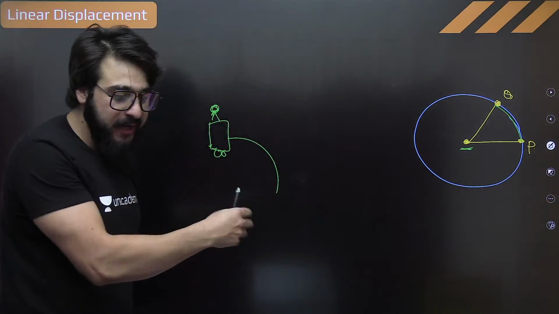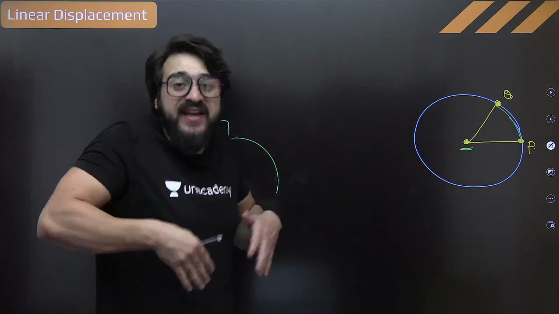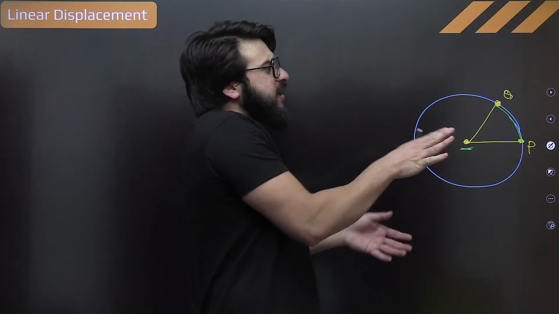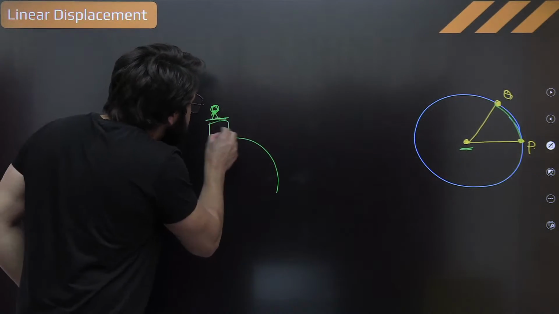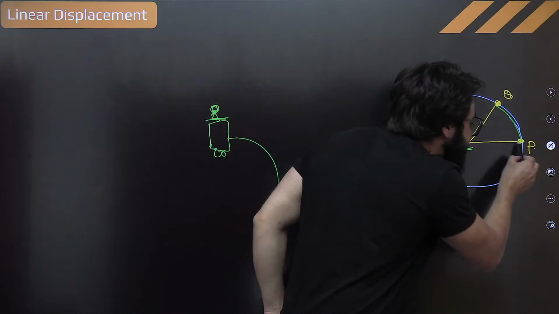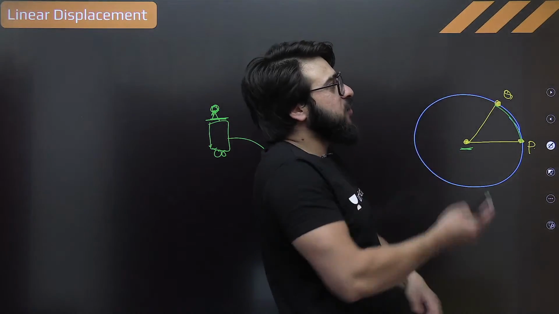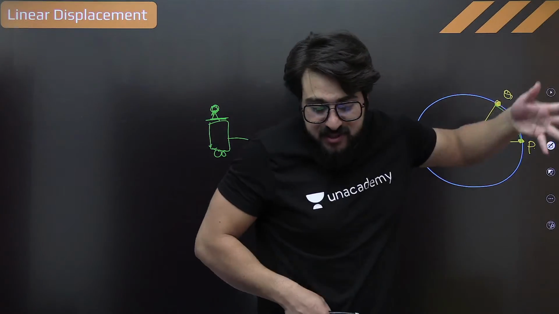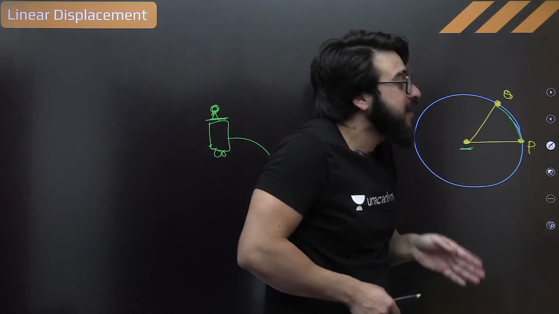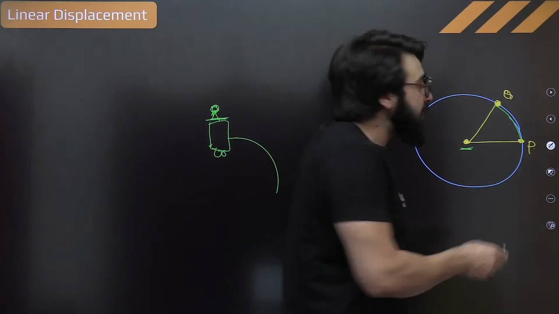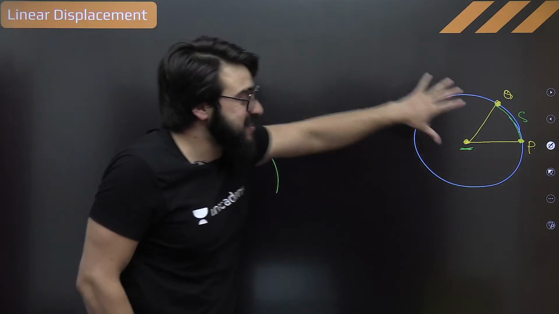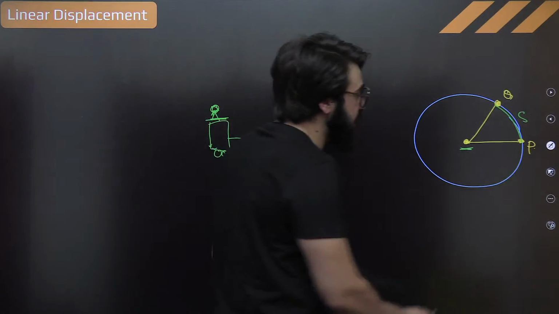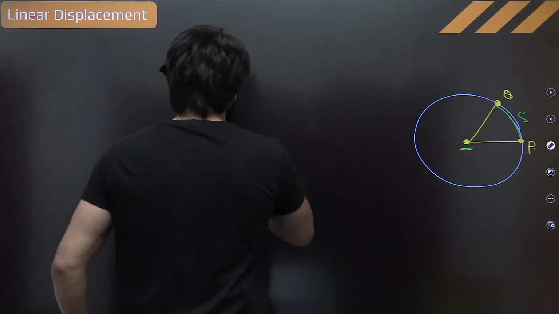You getting me what I'm trying to say? For you, it feels like you are moving linearly. You don't know you are moving in some curve or in some circle. When you sit on the particle, how do you know that you are moving in some circle? So for you, at that point of time, you're moving linearly. So for example, I say this has covered the linear displacement of S. You getting the feel? Come on, I need to know in the live chat.